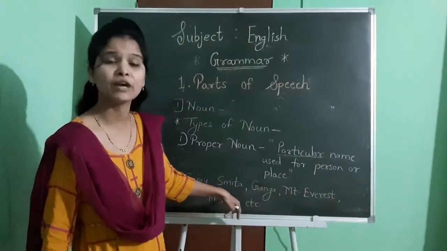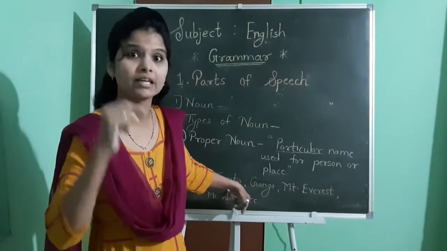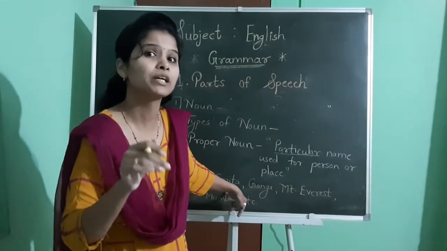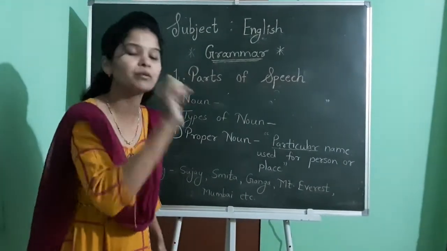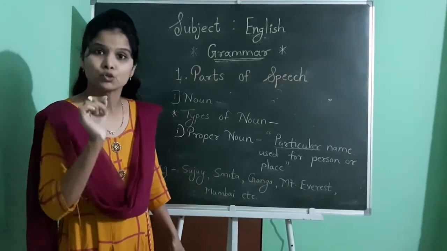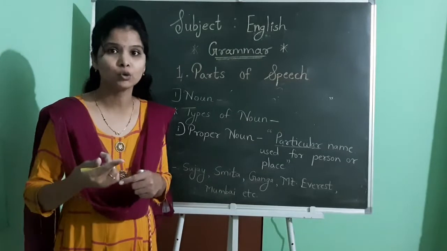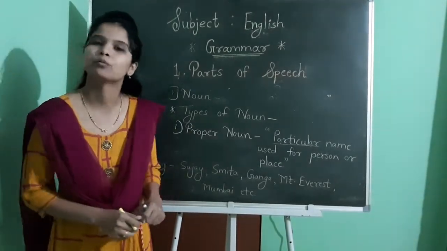See, each and every person, each place, each animal, birds have their own names, no? See, why do we use a particular name? To identify that particular person, that particular place. Okay, so that particular word is important. So where you will find a particular name, that particular name is called a proper noun.